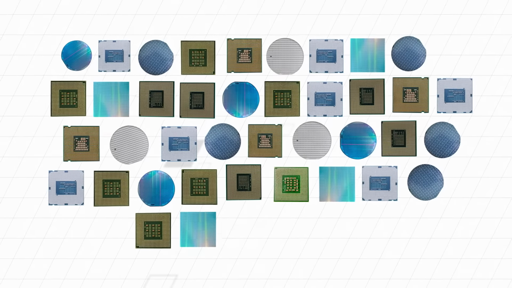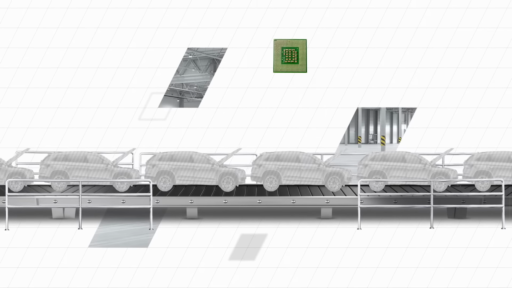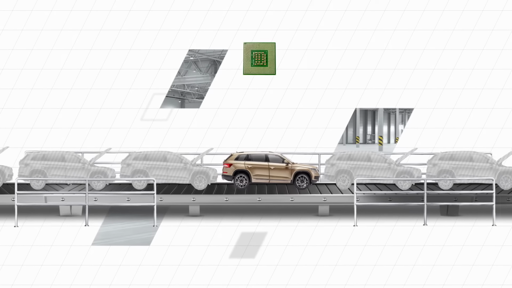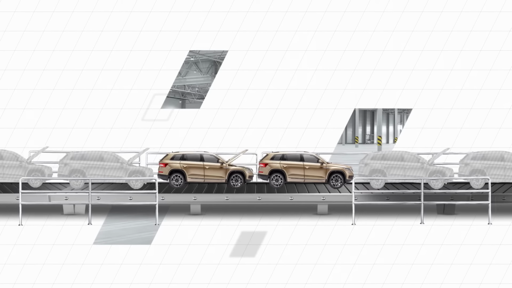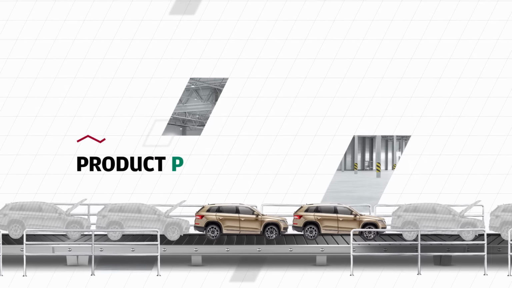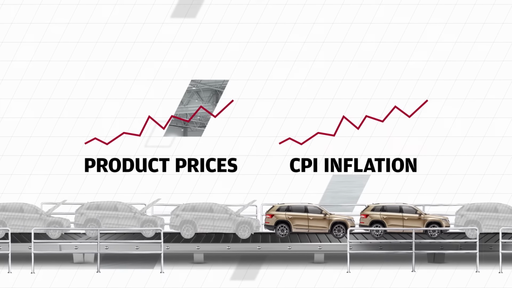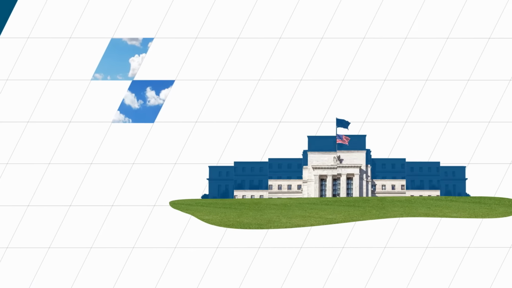The opposite of a demand shock is a supply shock. When supply is short, prices can rise. A lack of raw materials, for example, can lead to higher PPI inflation by pushing prices up for producers. If product prices go up to cover these costs, CPI inflation rises as well.